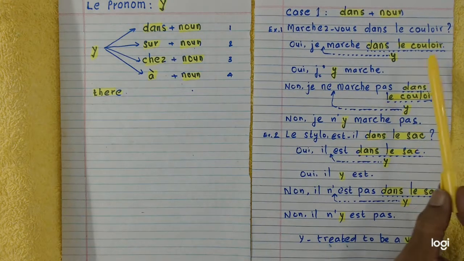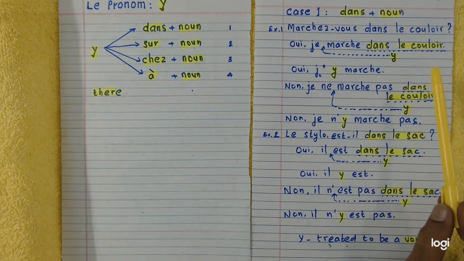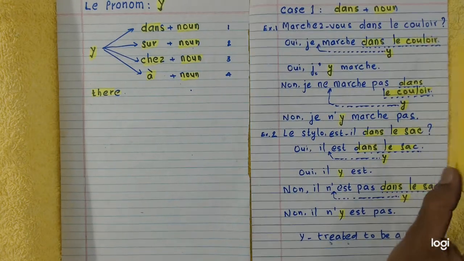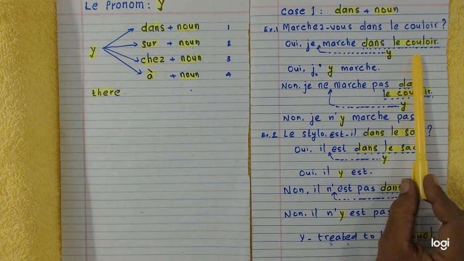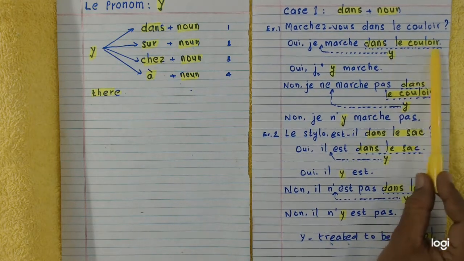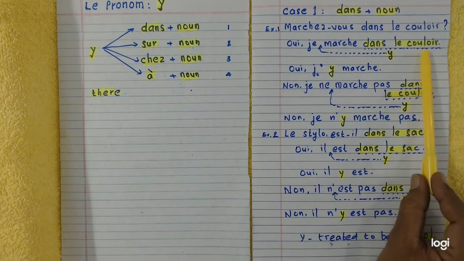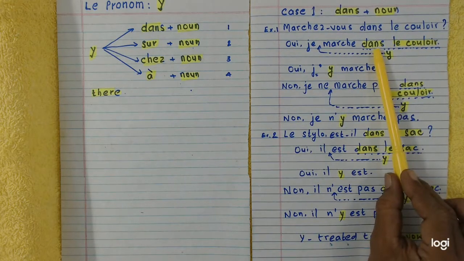Fine. Here, what's the noun you are going to replace? Le couloir. That's a noun to be replaced by a suitable pronoun. Where is this noun coming? This noun comes after dans, a preposition.